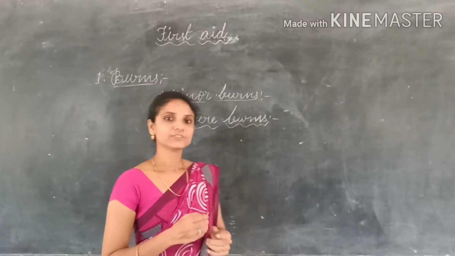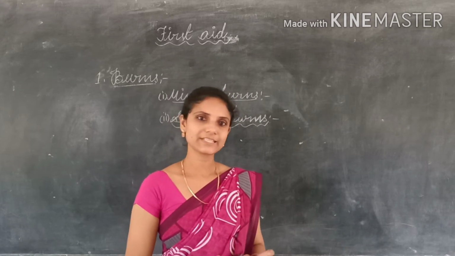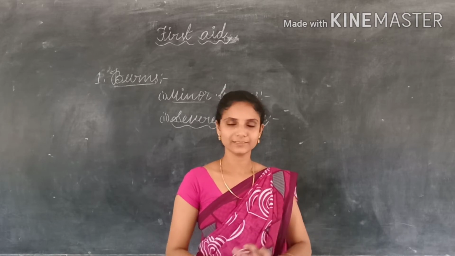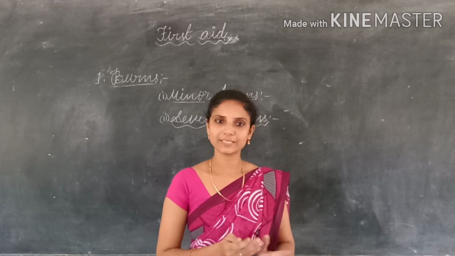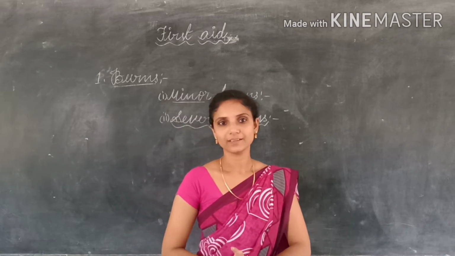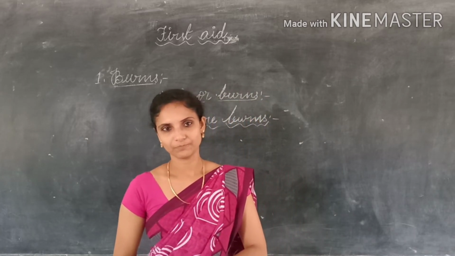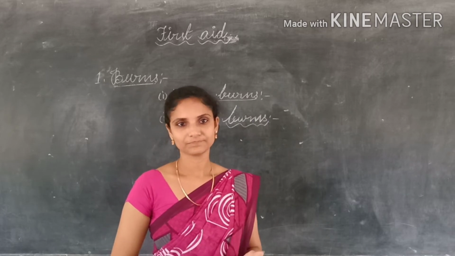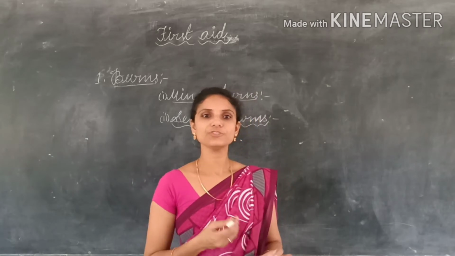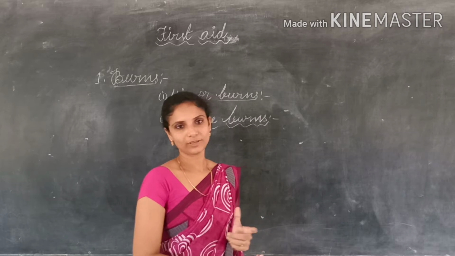Step 1, gently cover the burn with a cotton cloth or sterile gauze to prevent the entry of germs and dust. Step 2, give him warm water when he is in a shock state. And we should not give any liquid item when he is in an unconscious state. Step 3, take a cotton cloth, dip it in the antiseptic lotion and use it as a wet compress. Next, take the victim to the doctor.